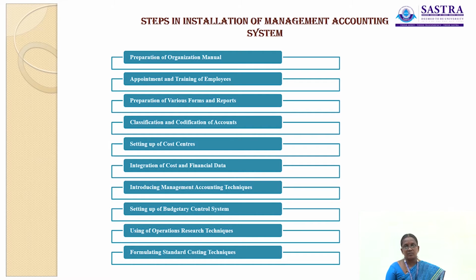Then the next one is classification and codification of accounts. After the third step, the fourth step is classification and codification of accounts. The financial accounting information is classified and codified for effective analysis and interpretation. The accounts are classified on the basis of nature of accounts. The codification of accounts facilitates easy identification of accounts.